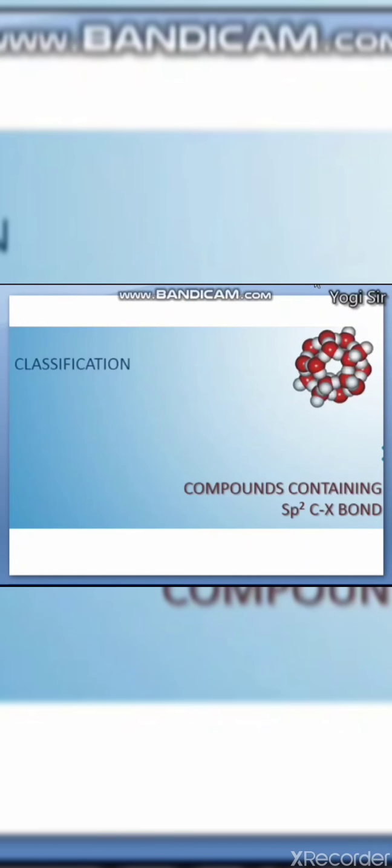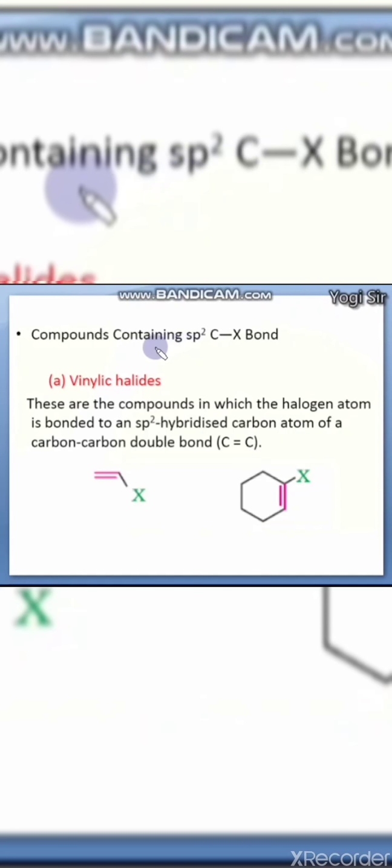Next is the classification of compounds containing an sp2 carbon-halogen sigma bond. In this the first type is vinylic, in which the sp2 hybrid carbon is present. First is vinylic halide, or vinyl halides.